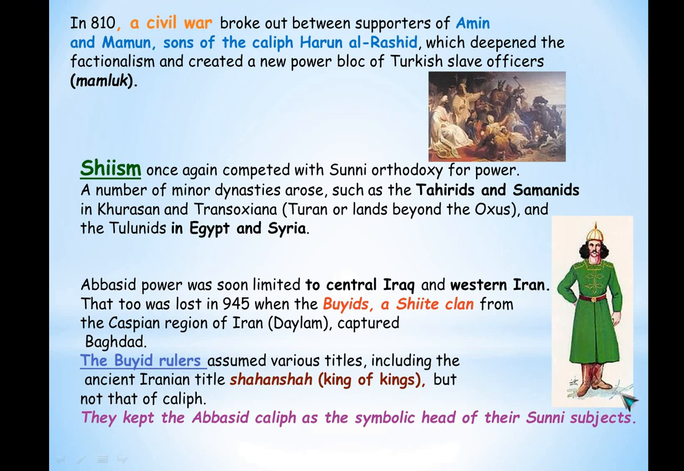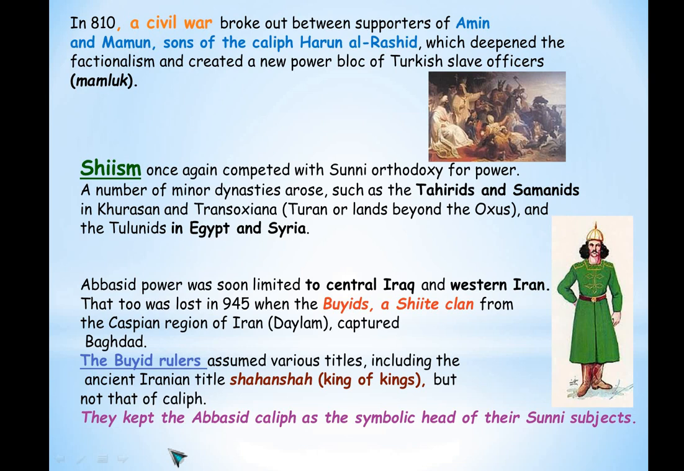Look at the dressing of these people, the Buyid rulers. They assumed various titles, including the ancient Iranian title, in spite of defeating these people, like the Shahanshah, King of Kings, but not that of Caliph. So they were known as Shahanshahs, that is, King of Kings and not Caliphs, much more than the Caliphs.